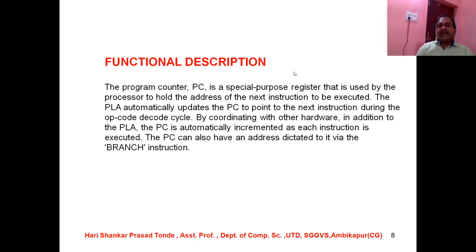By coordinating with other hardware in addition to the PLA, the program counter is automatically incremented as each instruction is executed. The program counter can also have an address dictated to it via the branch instruction.